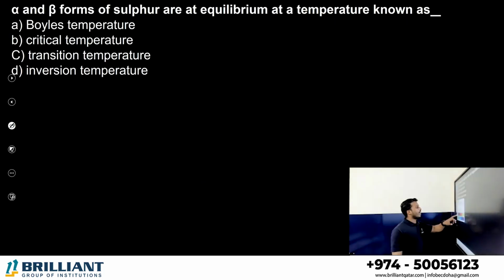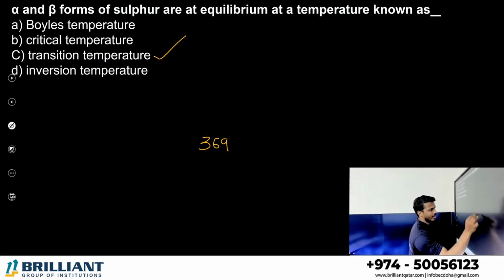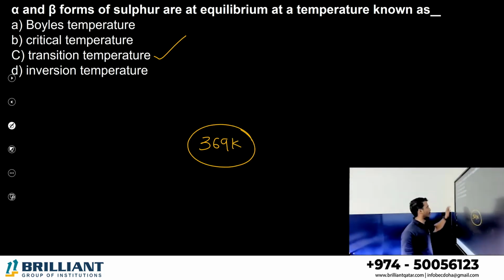Now, alpha and beta form of sulfur you studied. Rhombic sulfur and monoclinic sulfur are at equilibrium at a temperature known as? What is the temperature in alpha and beta sulfur we discussed? It is called option C, transition temperature. How much is that? 369 Kelvin. One of the questions we discussed before.